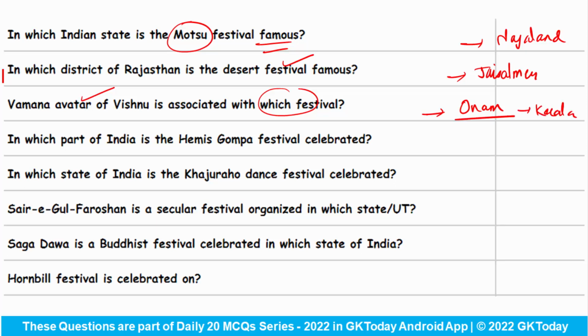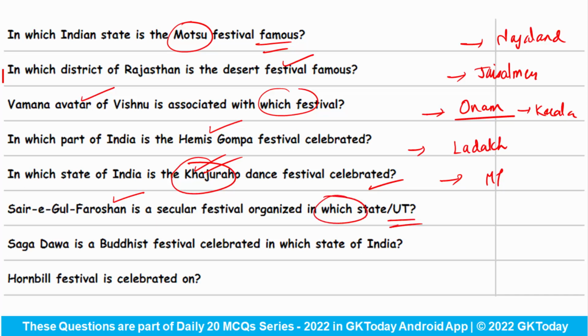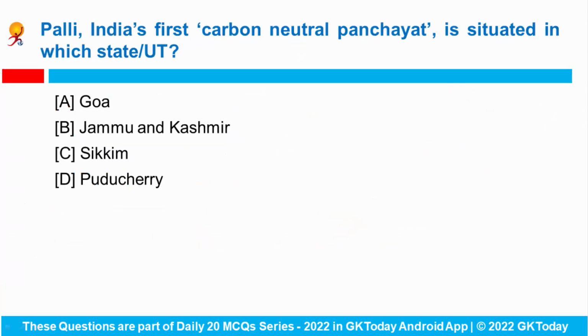In Kerala. In which part of India is the Hemis Gompa festival celebrated? It is celebrated in the Union Territory of Ladakh. In which state of India is the Khajuraho dance festival celebrated? The name itself says it is from Madhya Pradesh. Sare Gul Farosha is a secular festival organized in which state or Union Territory? So this is a secular festival from New Delhi. Saga Dawa is a Buddhist festival celebrated in which state of India? Answer is Sikkim. Hornbill festival is celebrated in? This question is very important and many times it has been asked in various exams. Answer is Nagaland.